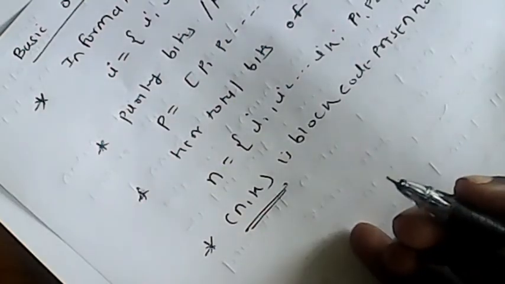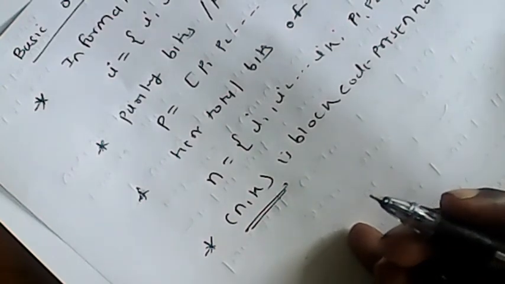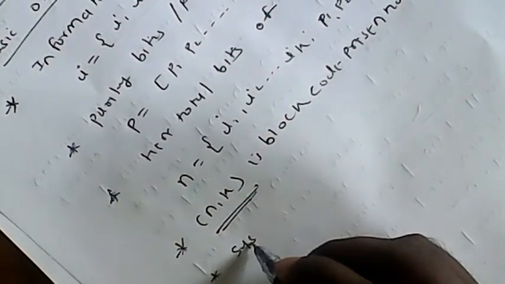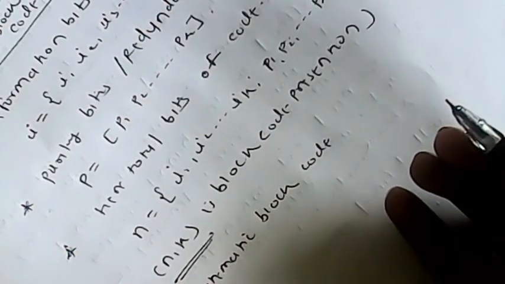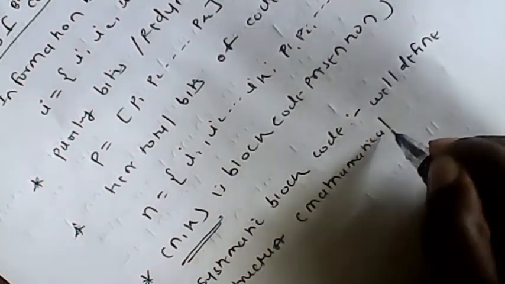Now what is meant by a systematic block code, what is meant by a non-systematic block code, which are linear block codes, and we also see what is meant by non-linear block codes. So systematic block codes are the block codes which have some well-defined mathematical structure.